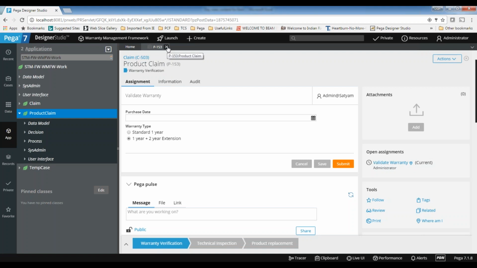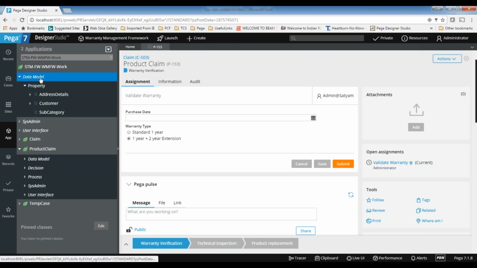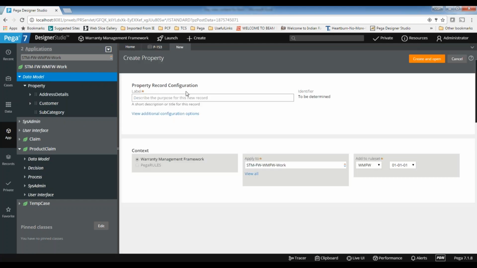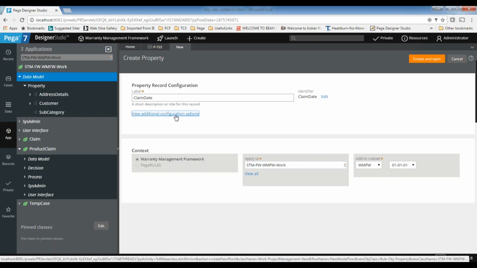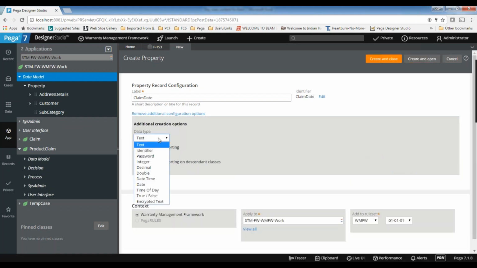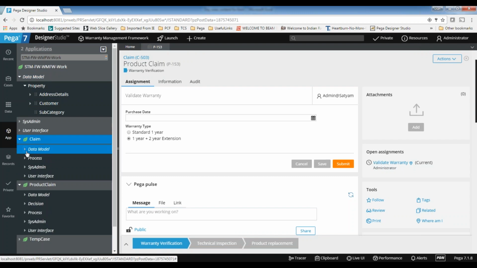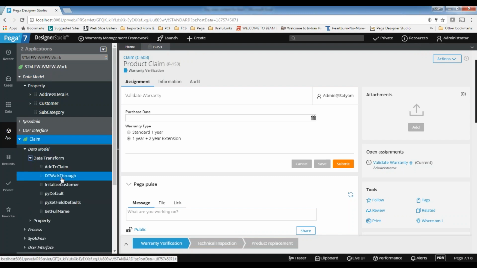And whenever a claim is raised, I want to get that as well. So we're creating a claim case, and I want to store the date as well: claim date. Whenever the case is created, that is the claim date. Date time, create and close. I want to set this value in the transform.